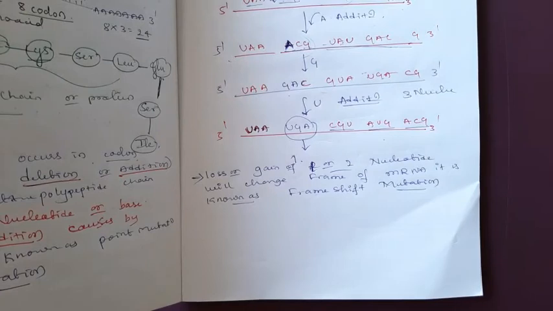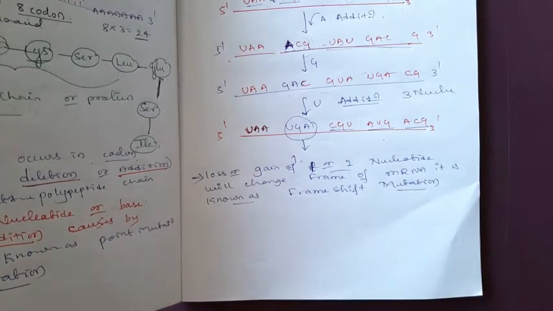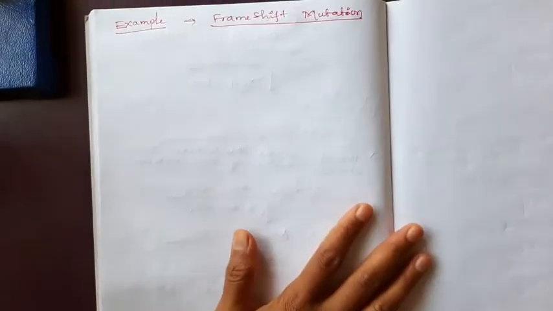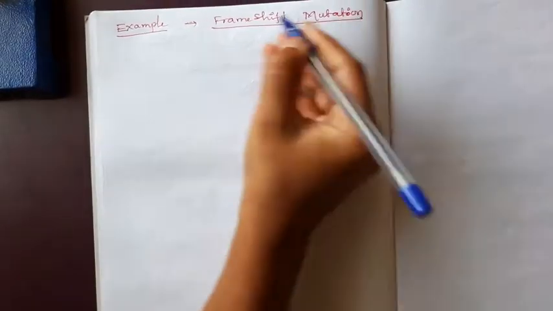Okay. This is all about mutation in the genetic code, means due to the addition it causes the frame shift mutation. Now we can discuss a simple example for this. Example for frame shift mutation is sickle cell anemia.